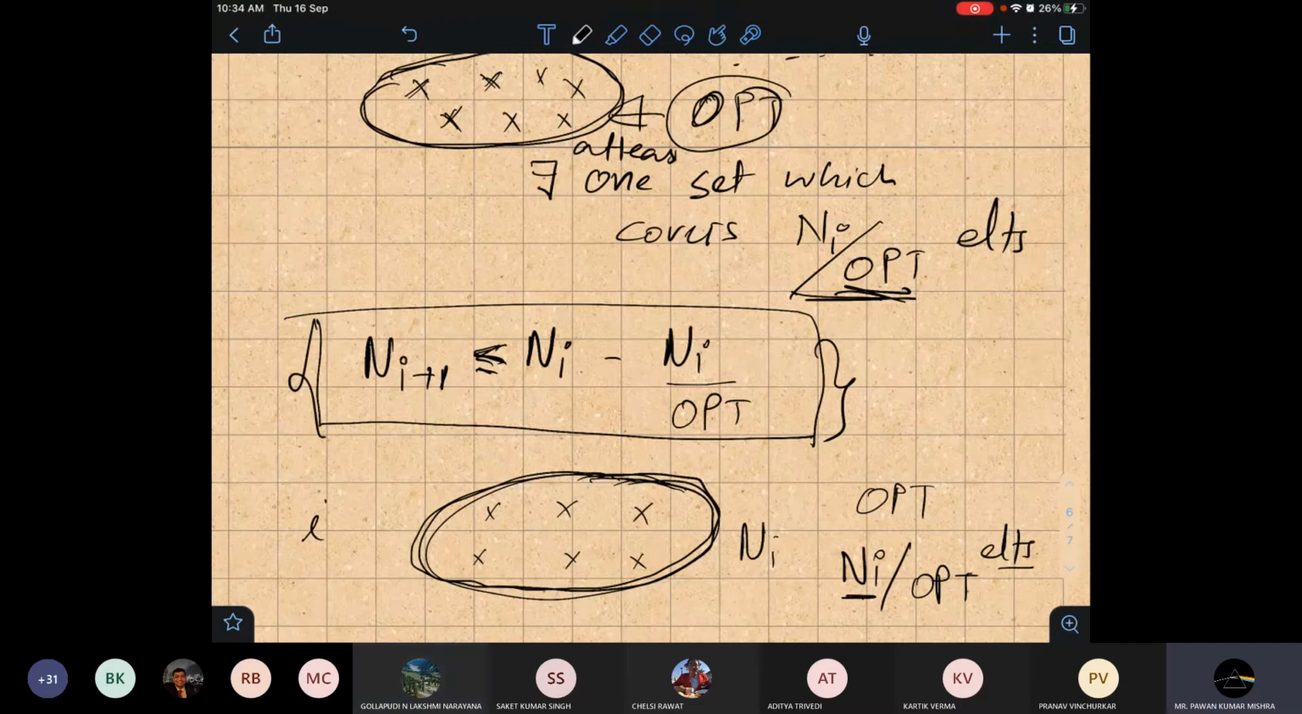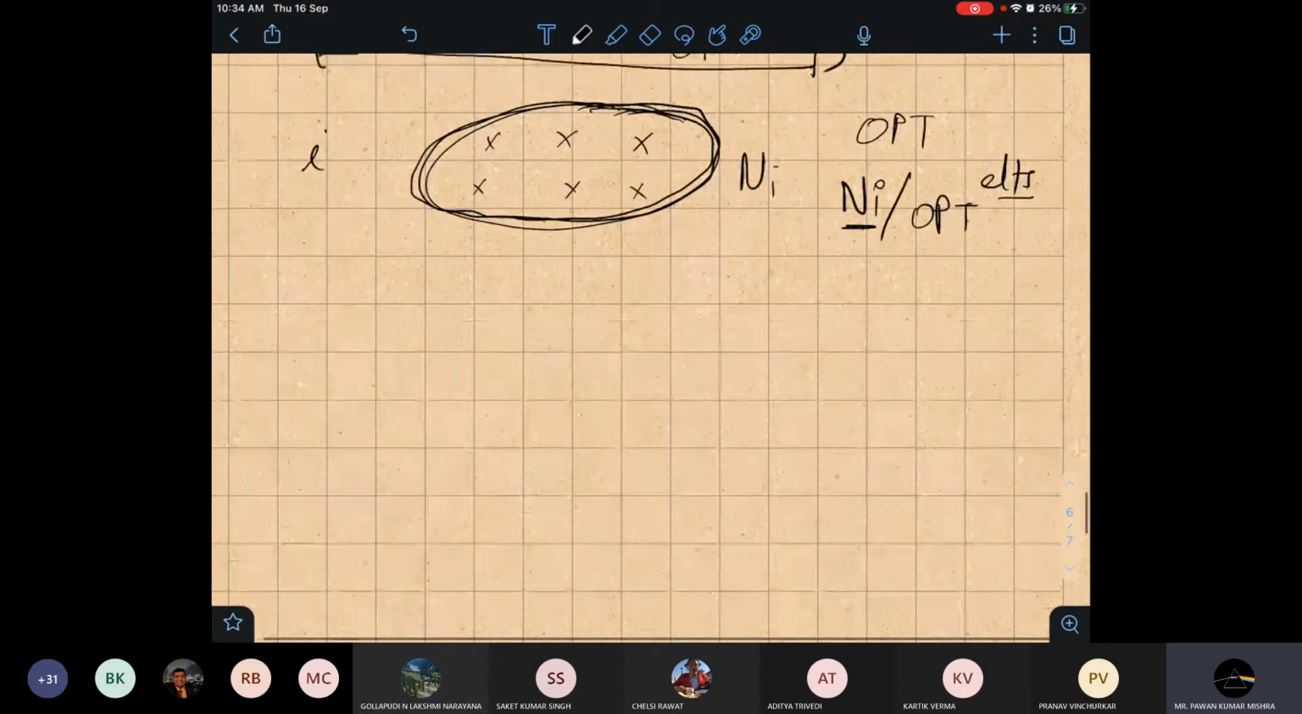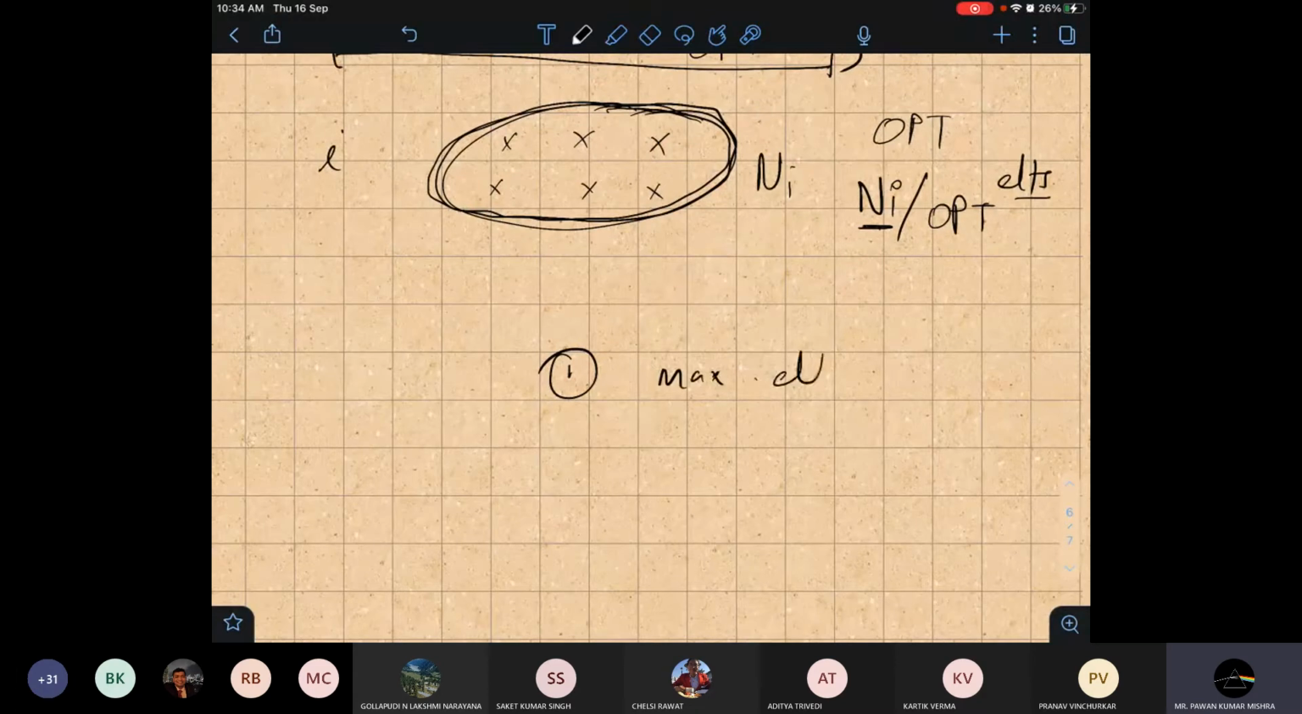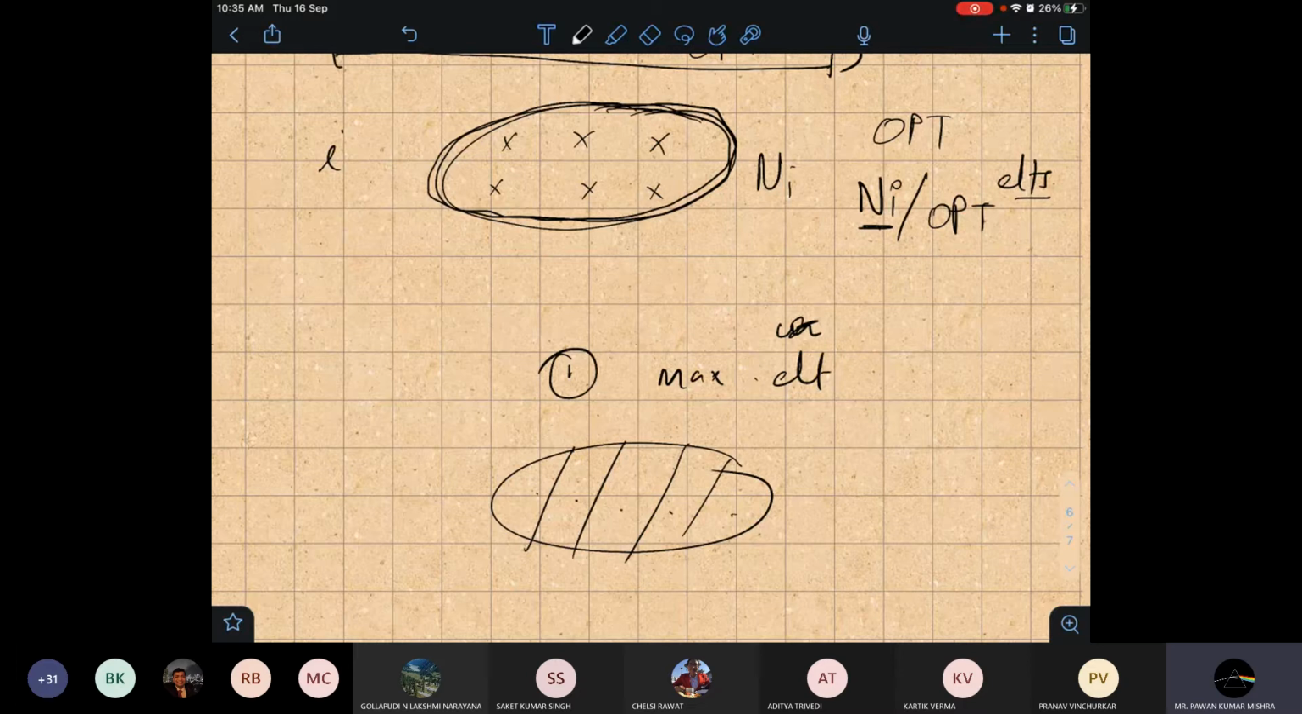So in greedy, we are taking the set which has the most number of uncovered elements. Greedy was defined that way. We are picking the set which has the maximum uncovered elements. See, basically, suppose I pick a set with maximum elements, following your argument, and after picking this set, suppose there were E1, E2, E3, E4, E5.